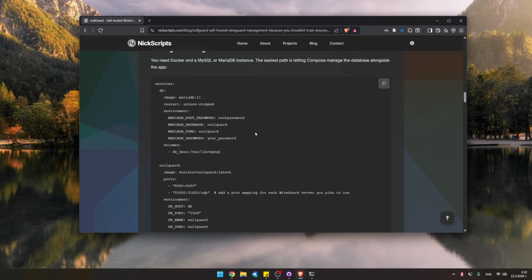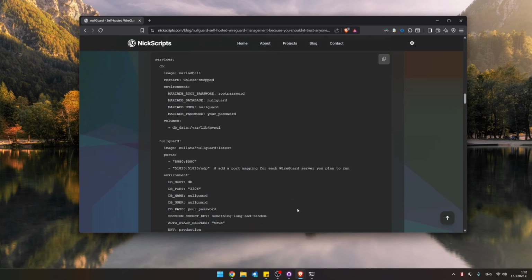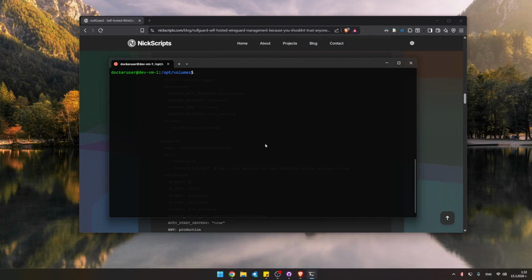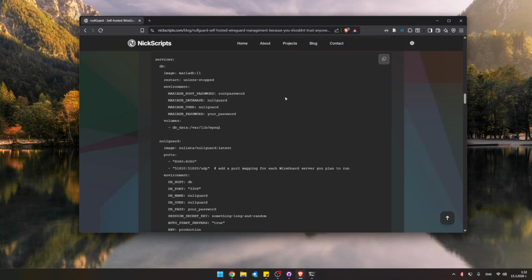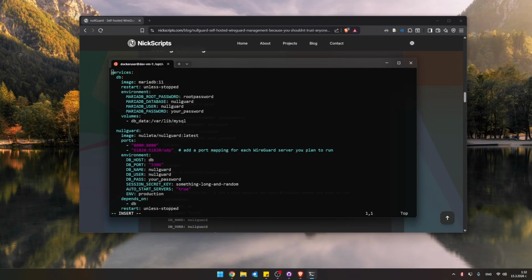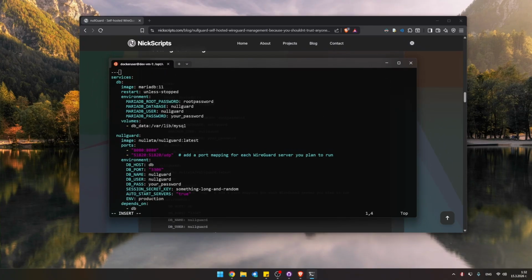So we're just going to go ahead and try to do this real quick so I can show you what nullGuard looks like and how it works. Okay, let's make a file, vi docker-compose. I'm just going to copy this and go to the beginning of the file. I like this. I'm going to rename this to MariaDB. For now, this is going to be the image. Later on, I'm going to show you I have a MariaDB image that I maintain myself. It's completely open source and you can see the repository, but let's not focus on that.